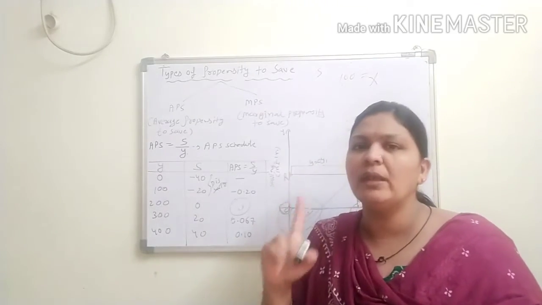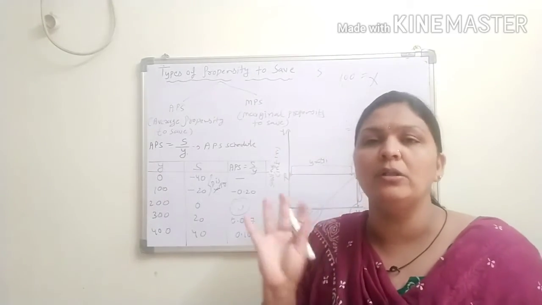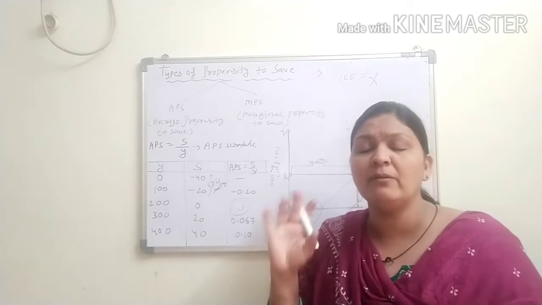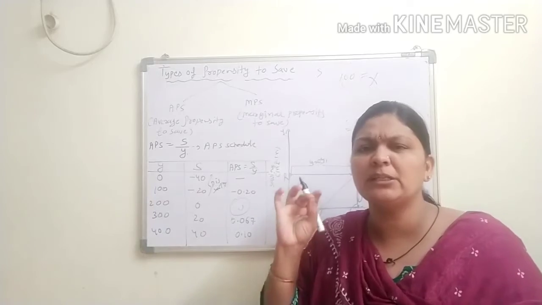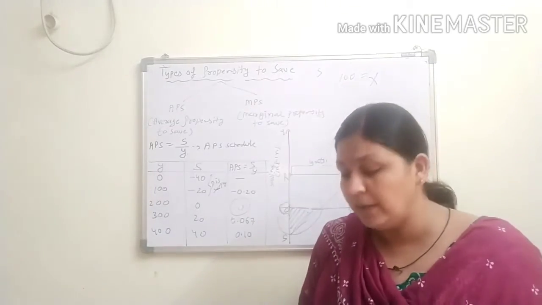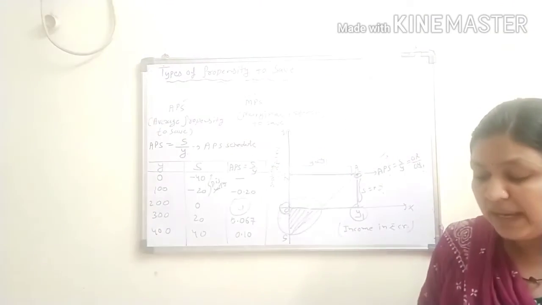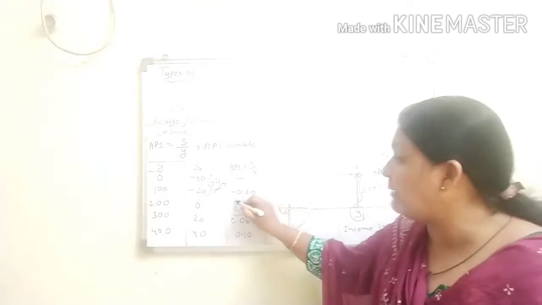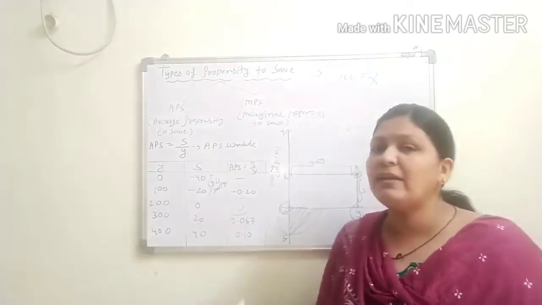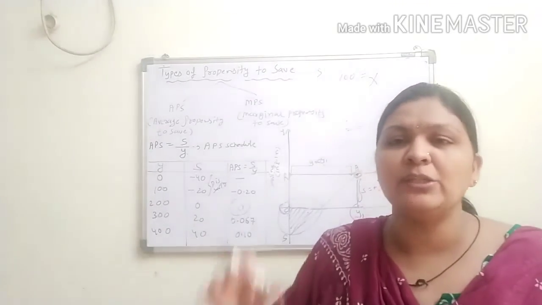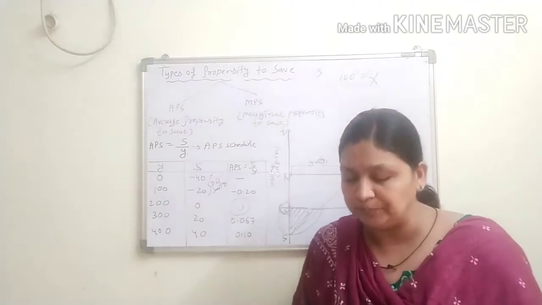APS is never more than 1 and not 1 also, because saving is never equal to your income, because somehow consumption expenditure should be there. Next, APS can be 0. When can the APS be 0? When your saving becomes 0, that means your APS becomes 0.